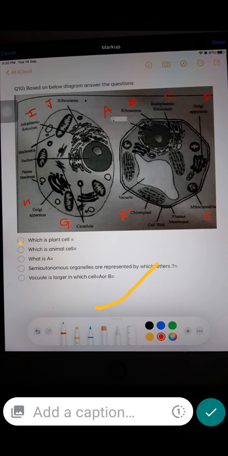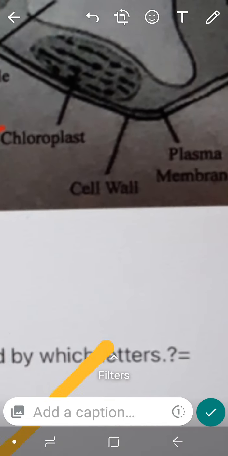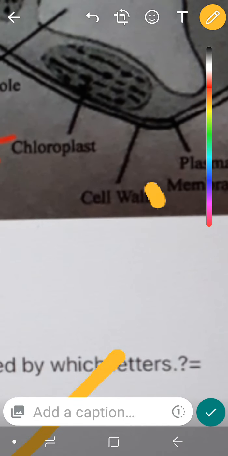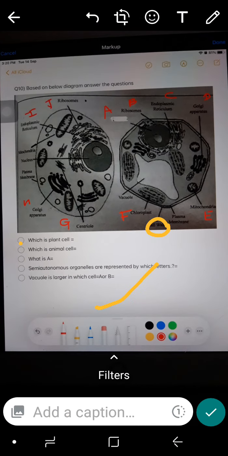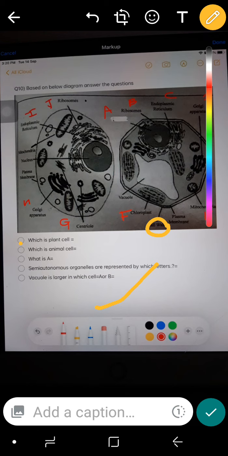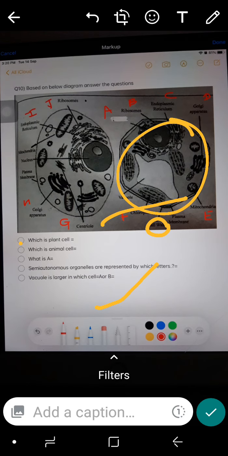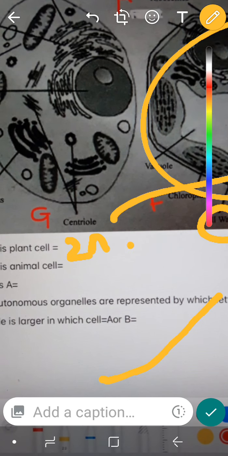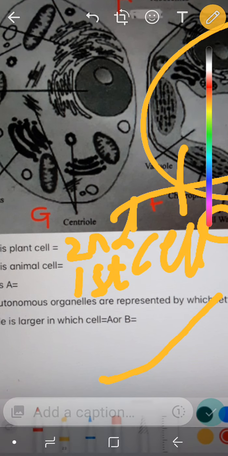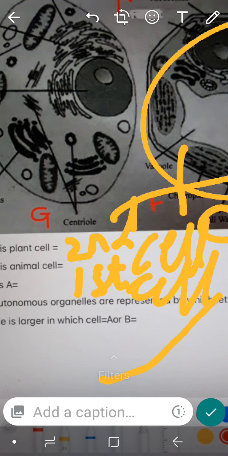I'll zoom it. Cell wall is present only in plant cell. So which one is plant cell? This one is plant cell, so B, the second cell, is plant cell. And which is animal cell? First cell is animal cell. It's quite simple, na?